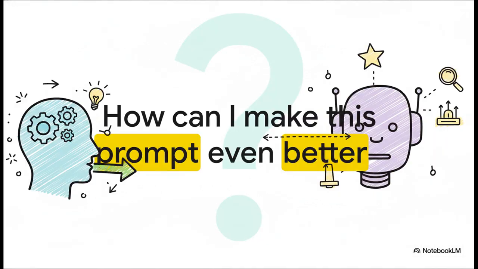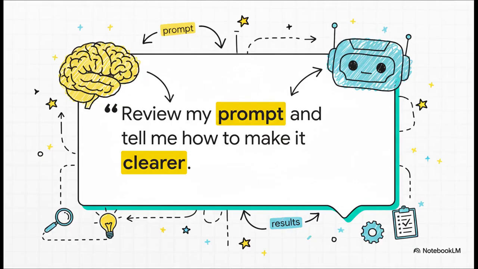But what if you get stuck? What if you're not even sure how to improve your own prompt? Well, here's a crazy thought. What if you could ask the AI to help you with that exact question? Yep, you can do that. It's called a meta prompt, and it is a total game changer. You're using ChatGPT to coach you on how to be a better prompter. Ask it to review your instruction and give you tips. It's like having a free AI tutor right there whenever you need it.